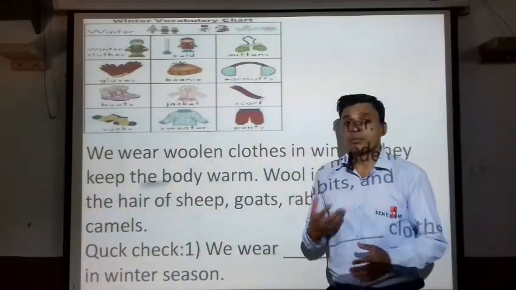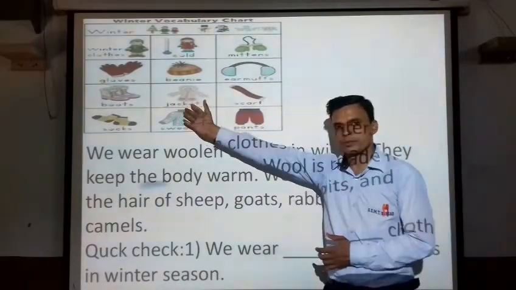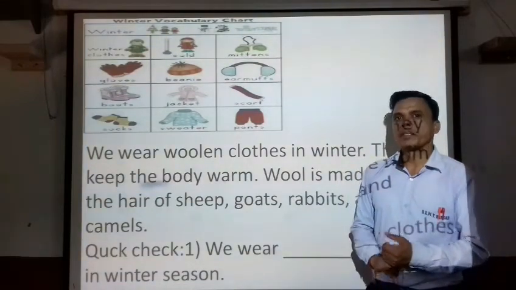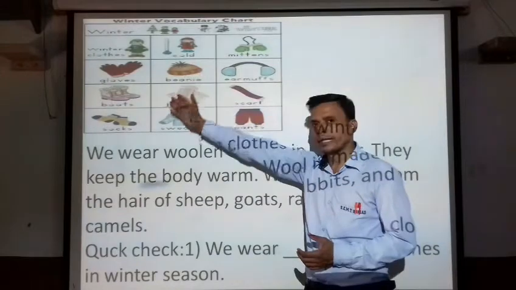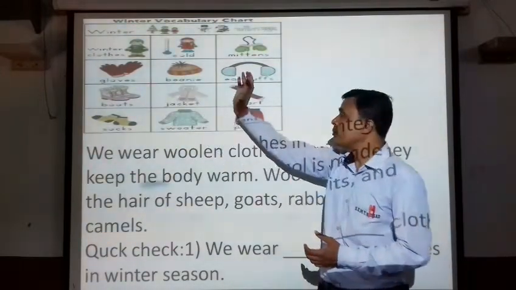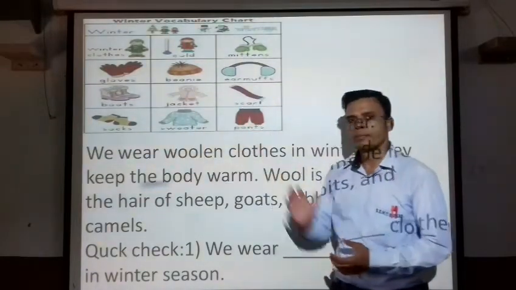Right? So now students, tell me, in which season do you wear this type of clothes? Okay, the answer is winter season. In winter season, we wear clothes like this, for example, gloves, belt, earmuffs, boots, jacket, scarf, socks, sweater and pants.